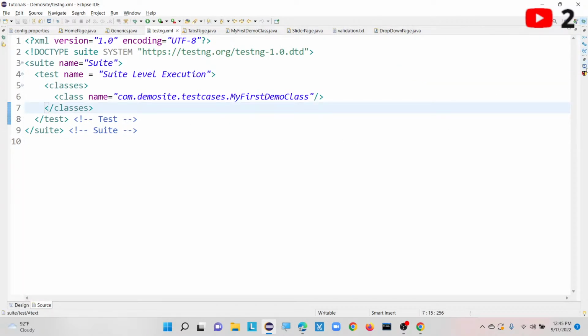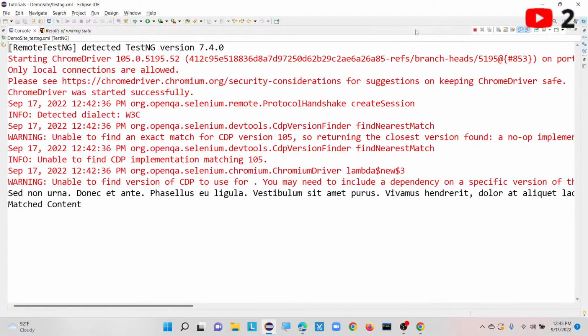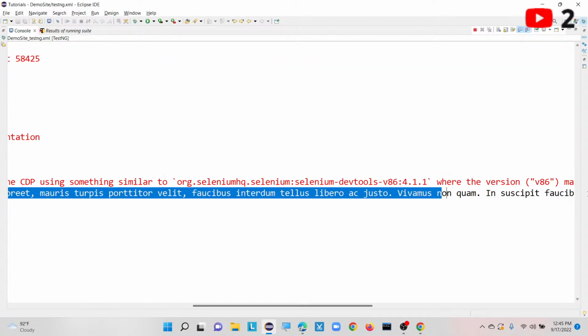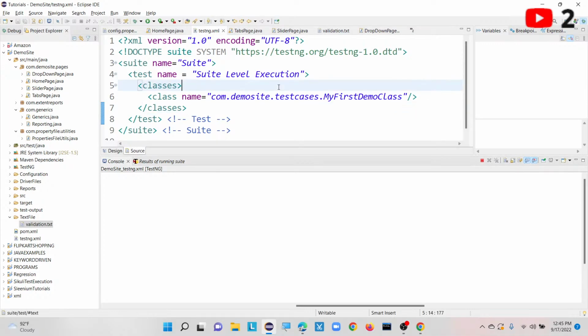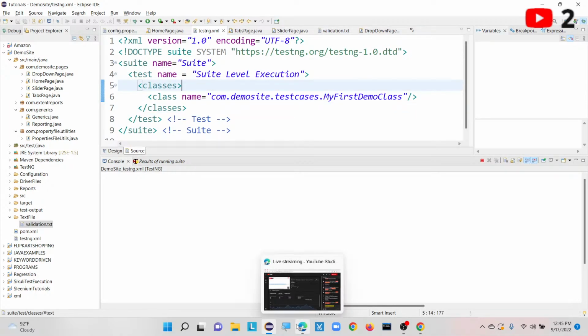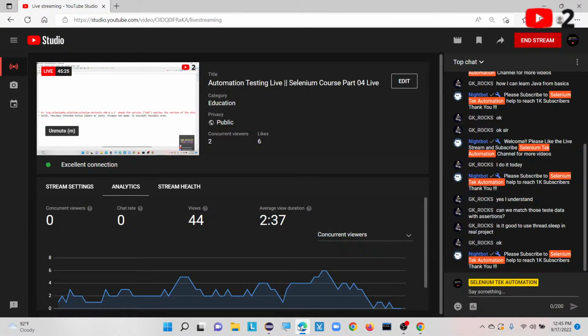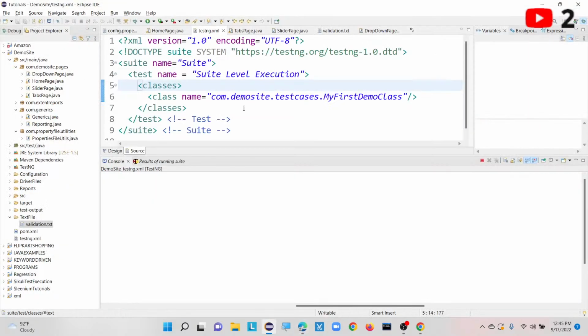You can see here it is printing the matched content, and this is our actual text that I am getting from the UI from that particular section. In the same way, you can also automate the remaining scenarios. This is just a sample from my end to show you.